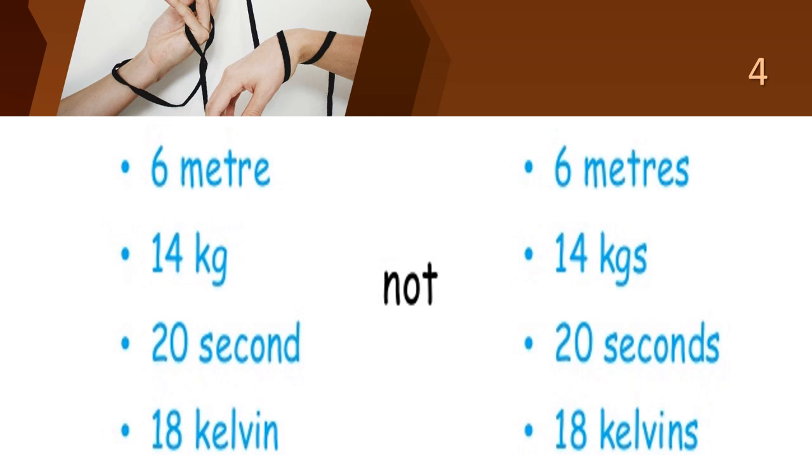6 meters is wrong. You should use only 6 meter. And 14 kilograms is wrong; only 14 kilogram. Whatever is on the left side is correct, the right side is wrong. 6 meter, 14 kilogram, 20 second, 18 Kelvin. So what is the rule? Plural form of the unit is never used. S is not added after a unit.